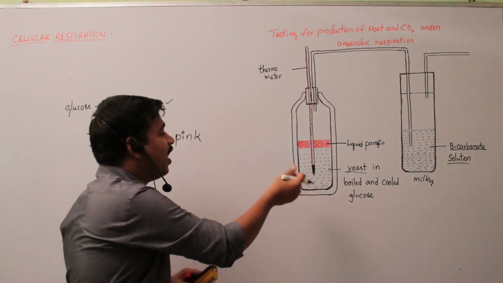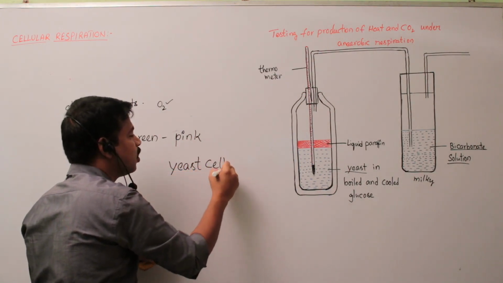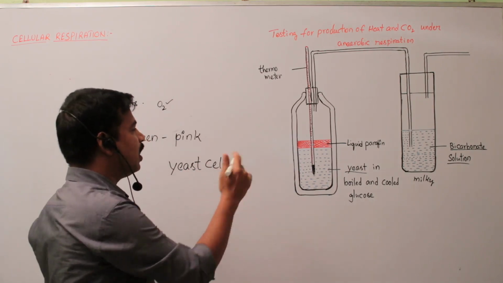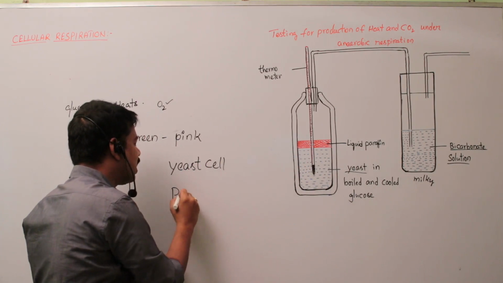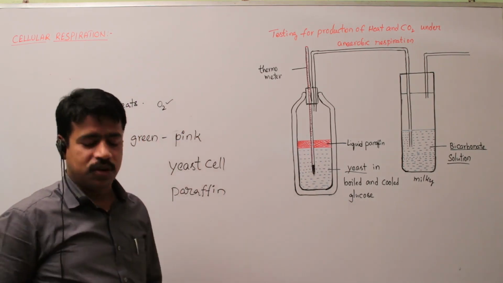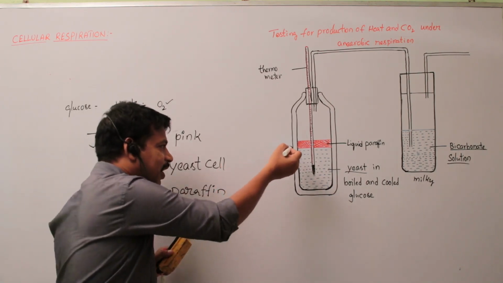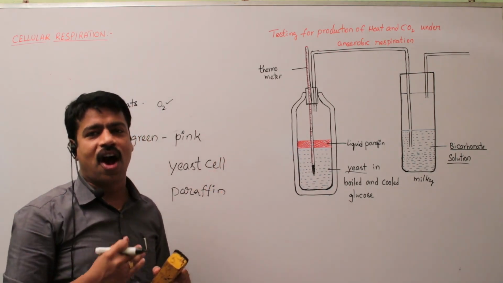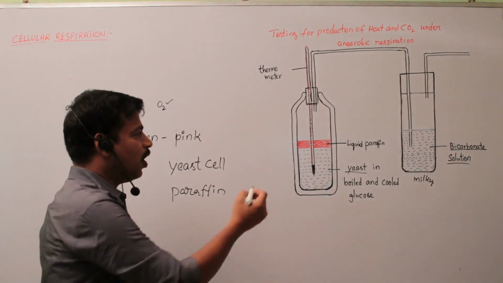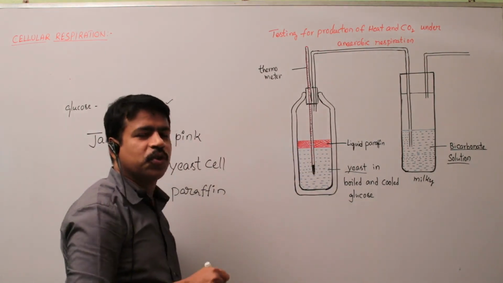Now add some yeast cells to the glucose solution, and pour liquid paraffin on the glucose solution.